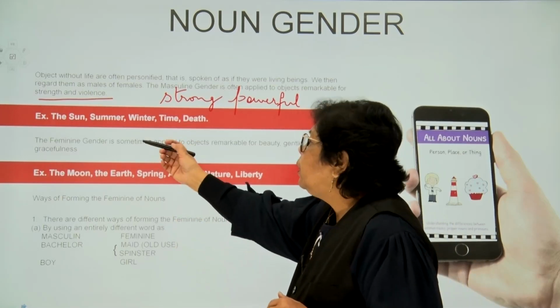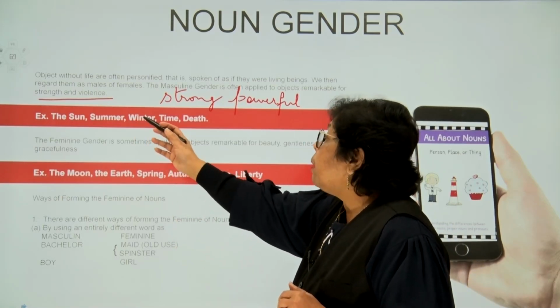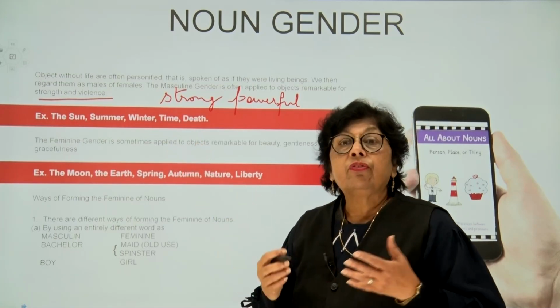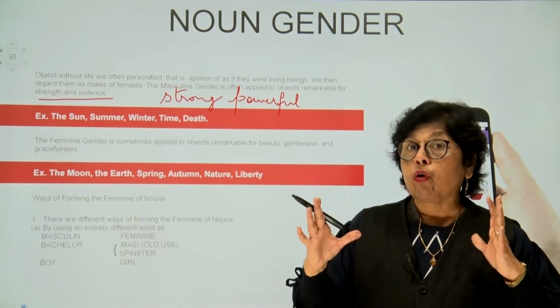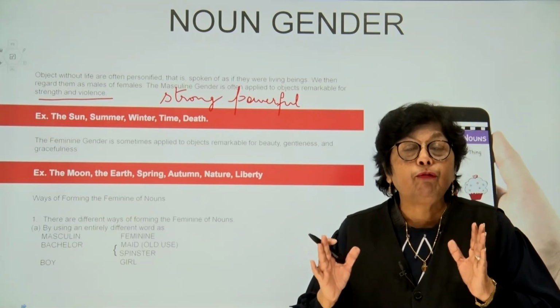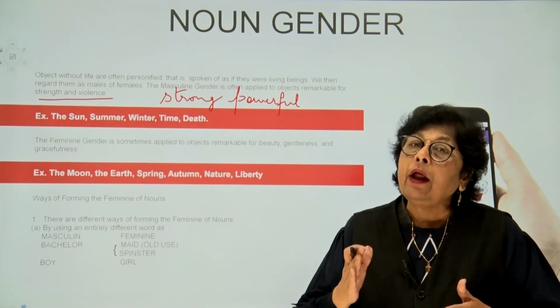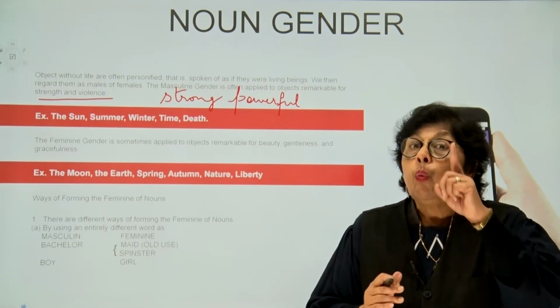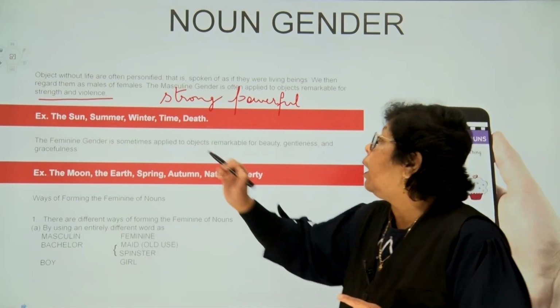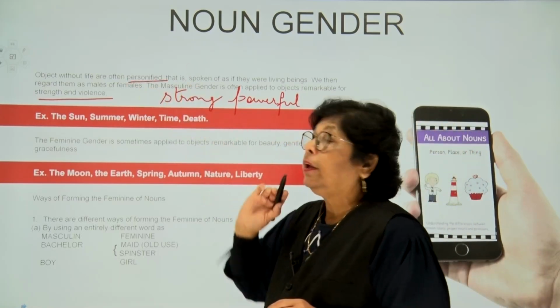For example, the sun, summer, winter, time, death, rather harsh, rather strong, and rather powerful objects. So they are termed, children, as the masculine gender when they are personified.